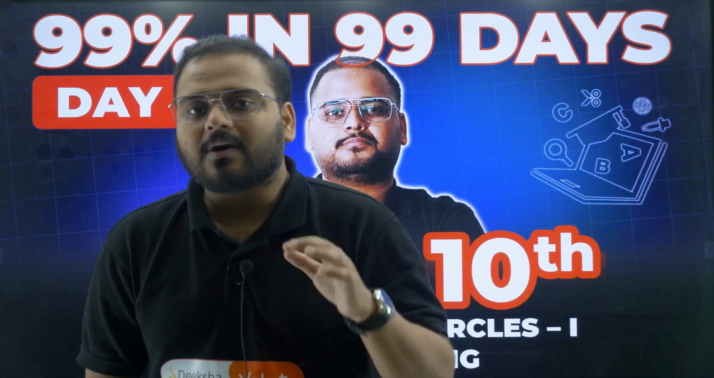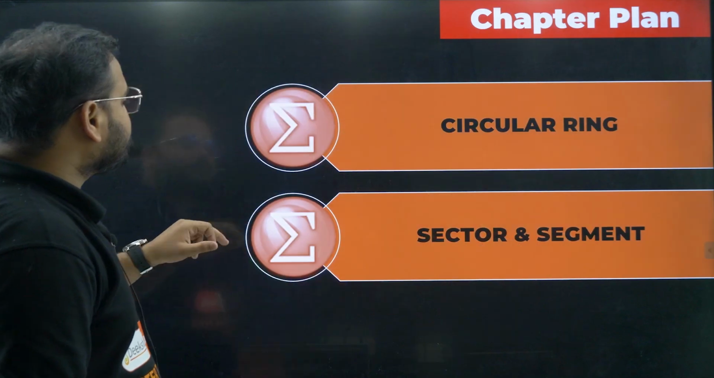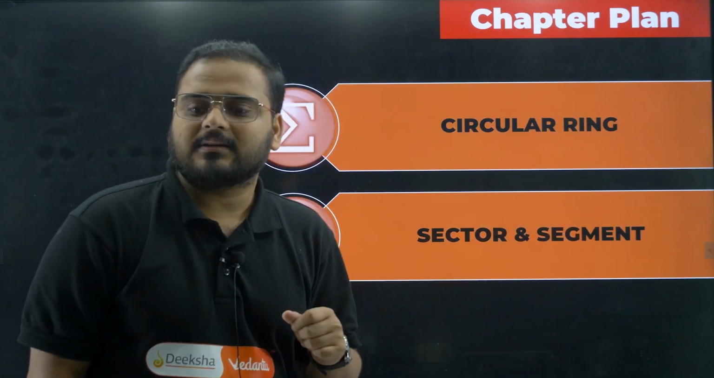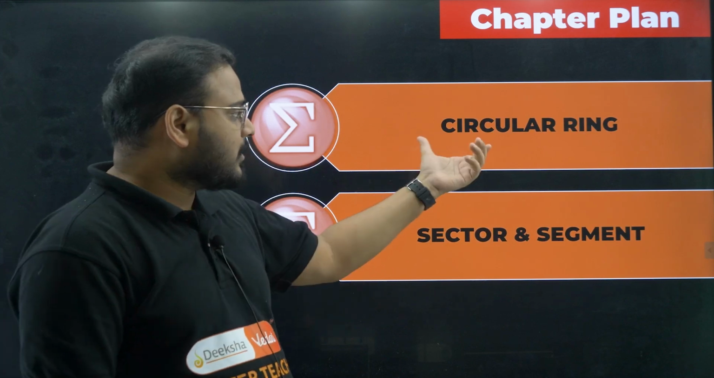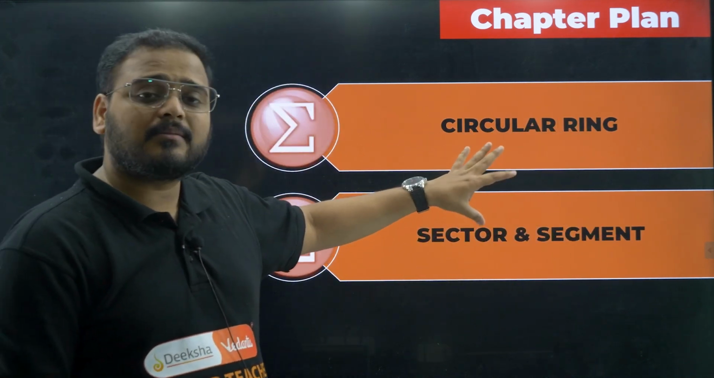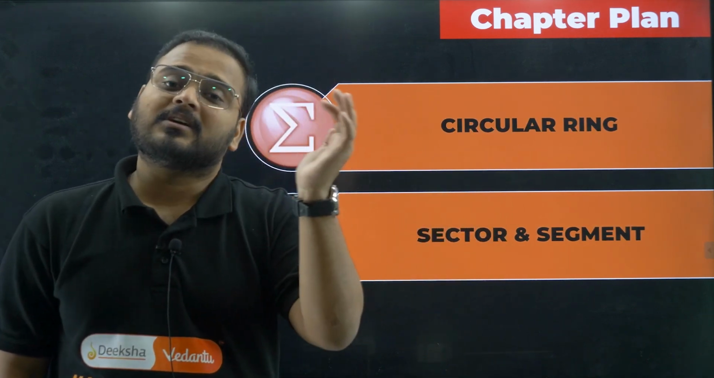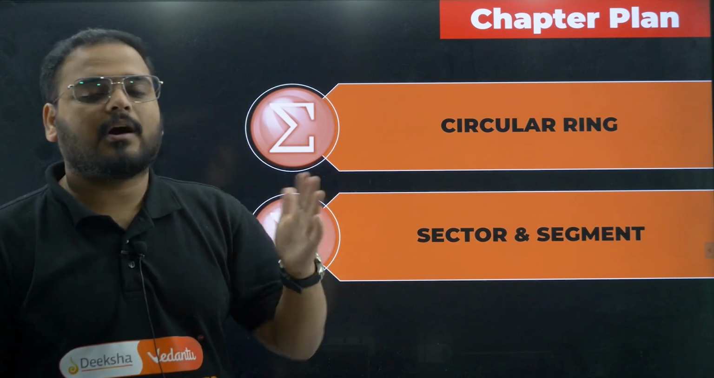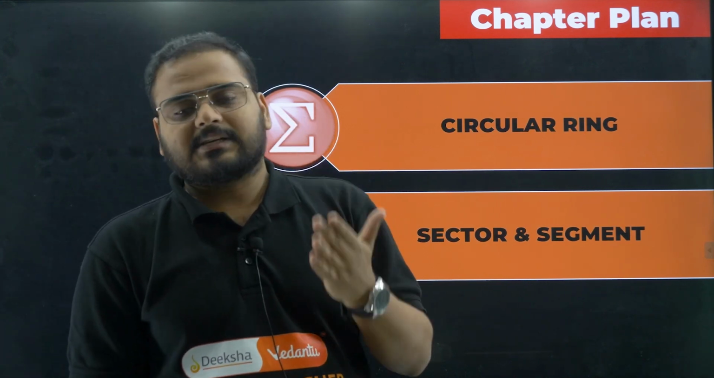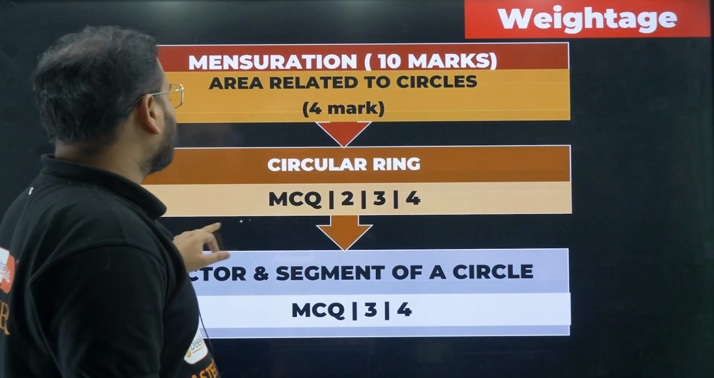Okay, so right now I'm going to start with the session. Please have a look. Coming up first is the chapter plan. If you check the chapter plan, you have circular ring, we'll talk about that today. And we have sector and segment. These questions can be arranged in any manner. There are different pattern questions, where in a square you have a sector cut off. So combinations of figures will be there, but we'll see how much we can do in the sessions. Right now we'll talk about only circular ring.